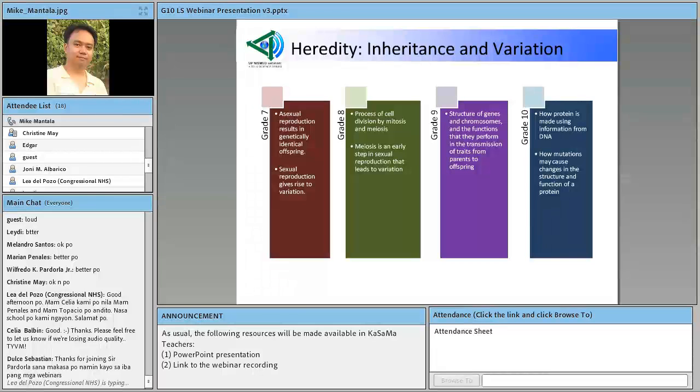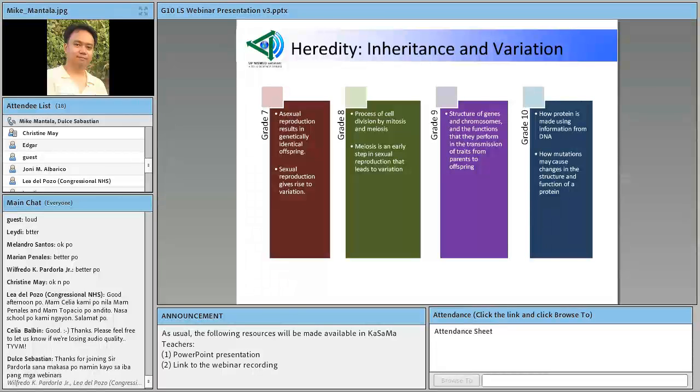Okay, but for this strand, in grade 7, we actually just limited the discussion or the content on these modes of reproduction, asexual and sexual reproduction. This is not, of course, limited to just this strand, heredity, inheritance, and variation in grade 7, because in grade 7, there's this module that also deals with organisms other than plants and animals.